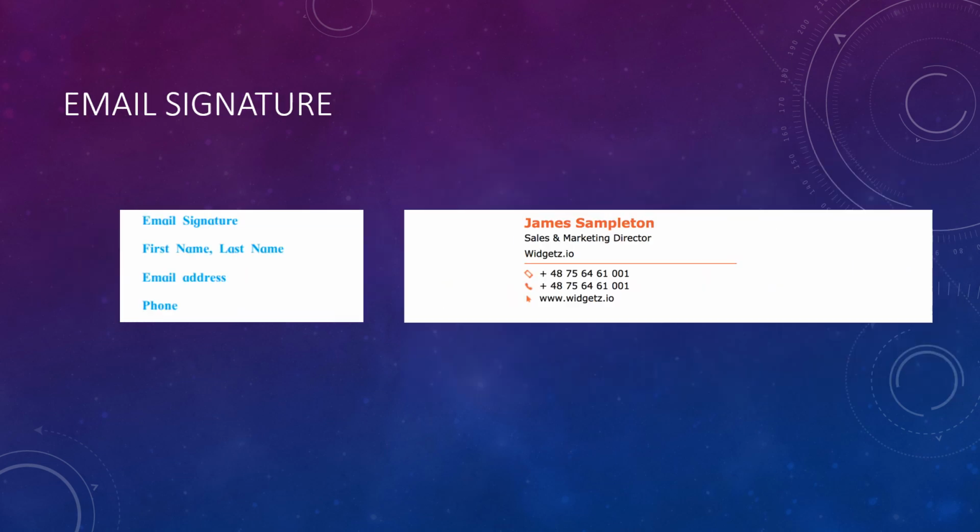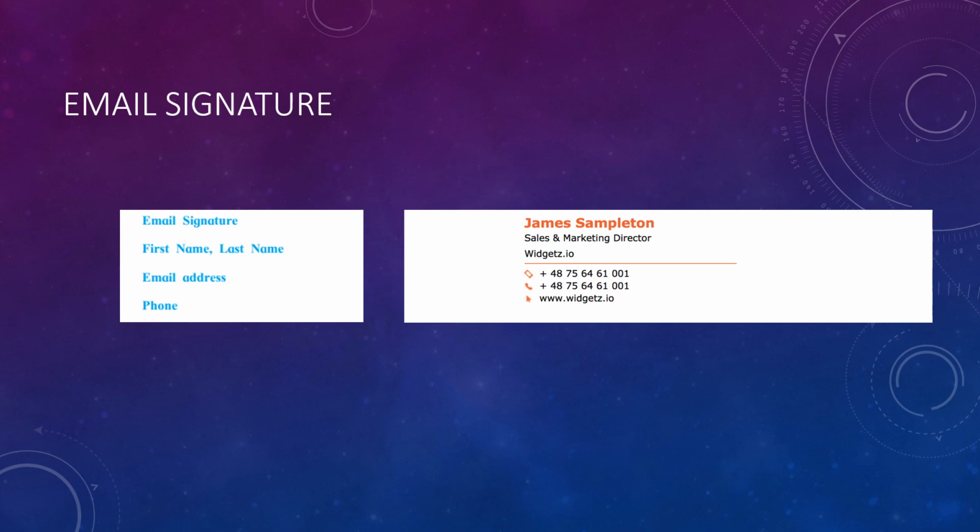Next is an email signature, which will require your first and last name, the email address, and the phone number. The sample is shared on the present slide. So here the name, for example, is James Sampleton. He is the sales and marketing director.